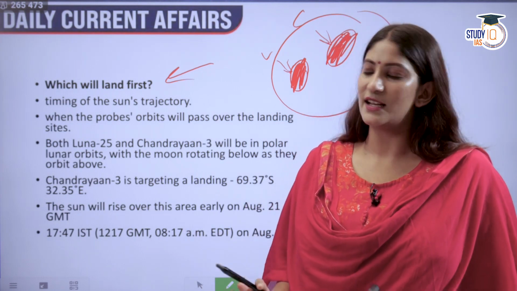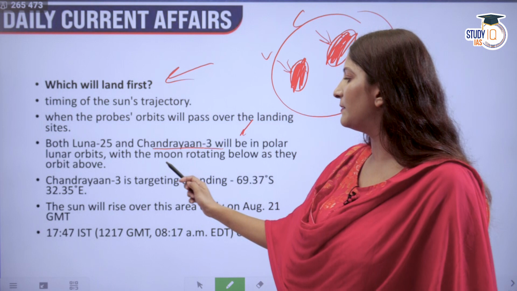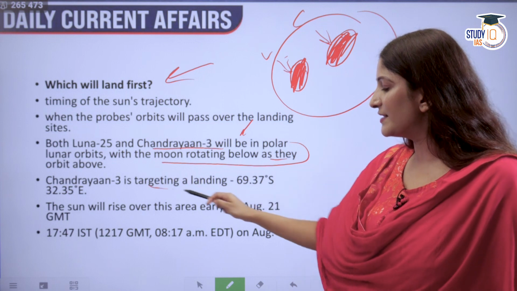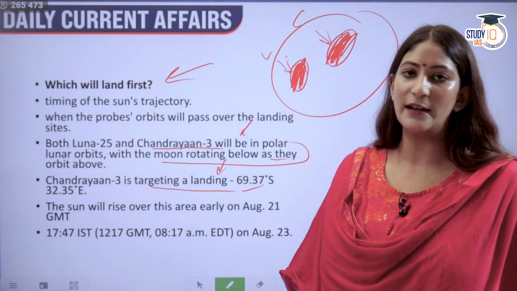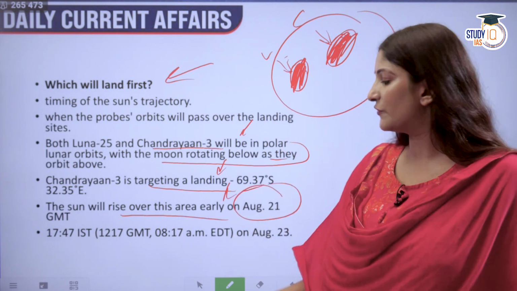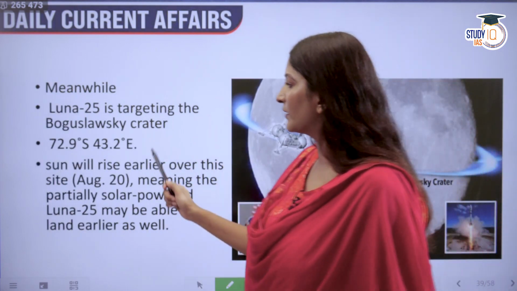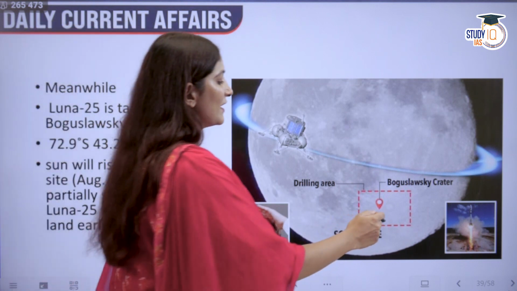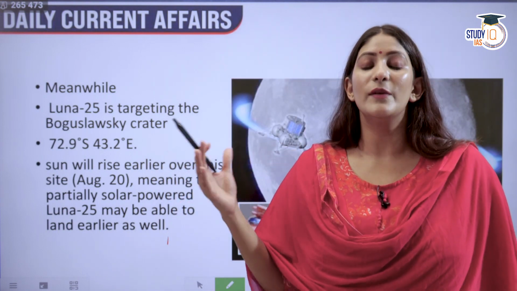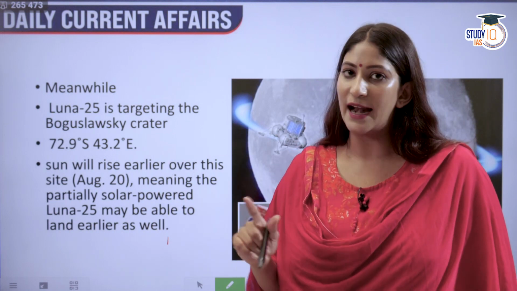So sun's trajectory is very important, and both Luna 25 and Chandrayaan 3 will be in polar lunar orbits, with the moon rotating below as they orbit above. And Chandrayaan 3 is actually targeting this latitude and longitude, but the sun will rise over this area only on August 21, which will remain till August 23. But when we talk about Luna 25, it is going for the Boguslavsky crater. Boguslavsky crater is over here, and here the sunlight or the sunrise will be much earlier, and that is why there is a lot of probability that Luna 25 will land first.